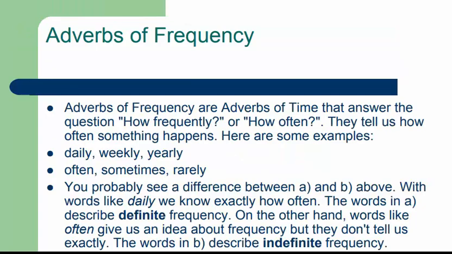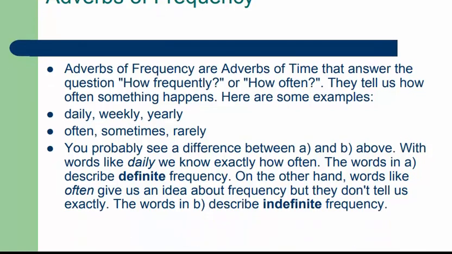There is another type, the adverb of frequency. Adverbs of frequency are adverbs of time that answer the question how frequently and how often. They tell us how often something happens. So it is also related to degree, how often and how frequently you do something. For example, you probably see often, daily, weekly, sometimes.